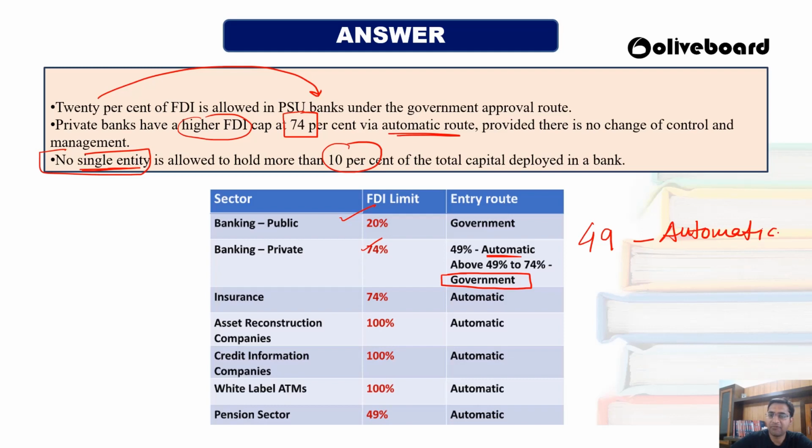Okay, and above 49 up to 74% you have to take approval from the government. Then insurance sector 74% automatic route. Asset reconstruction company, ARC, 100% automatic route. Credit information company, CIC, 100% automatic. White label ATMs 100% automatic, and pension sector 49% automatic. Above these percentages, like for the pension sector above 49%, you have to take the approval from the government.